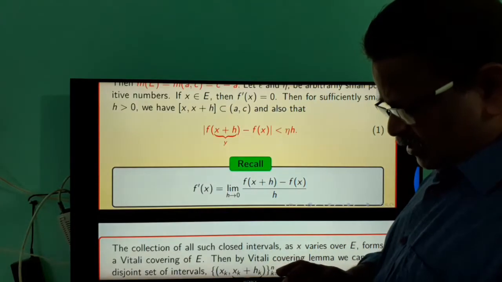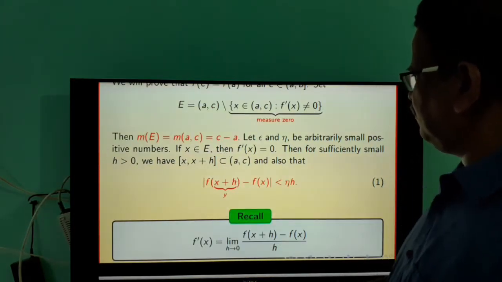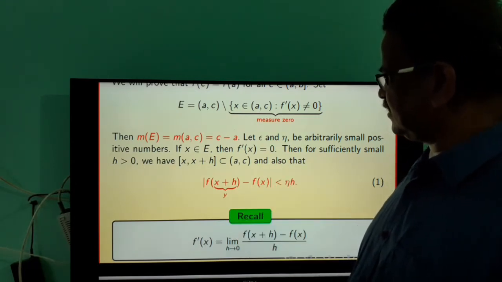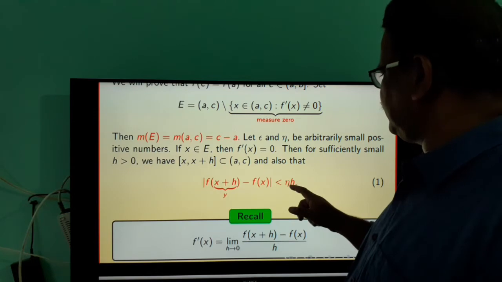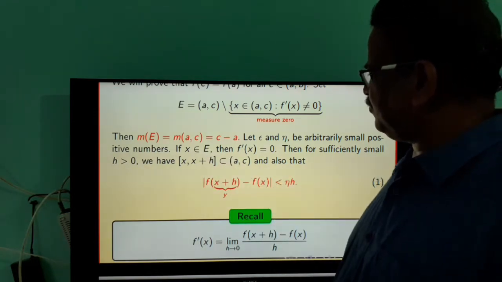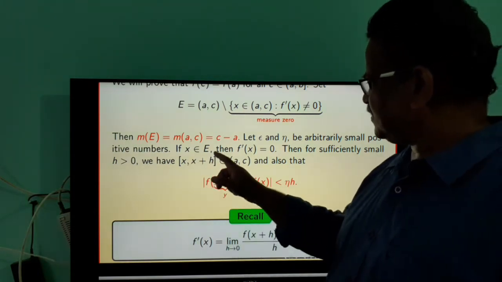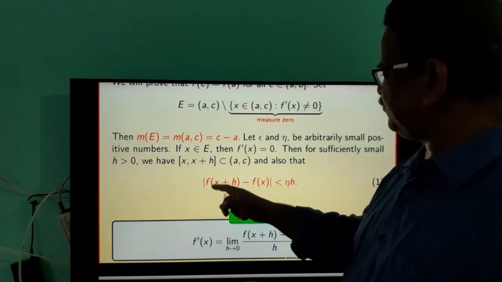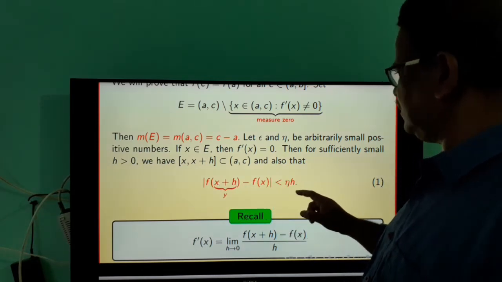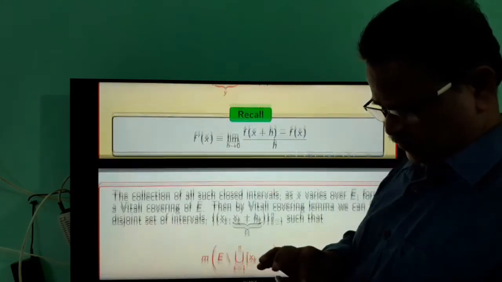So for every x in E, we can find a sufficiently small interval such that this condition is true. If we take an element z in E, then we can find a sufficiently small interval [z, z plus k] such that modulus of f(z plus k) minus f(z) is less than eta into k. And this is true for every x in E.